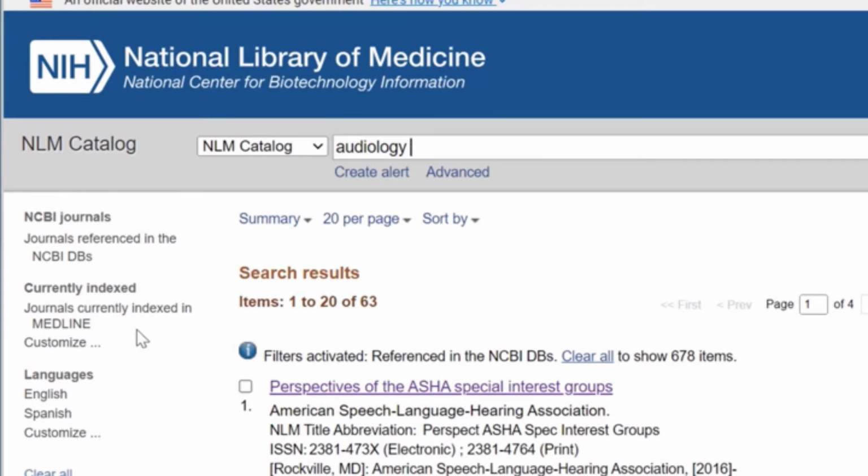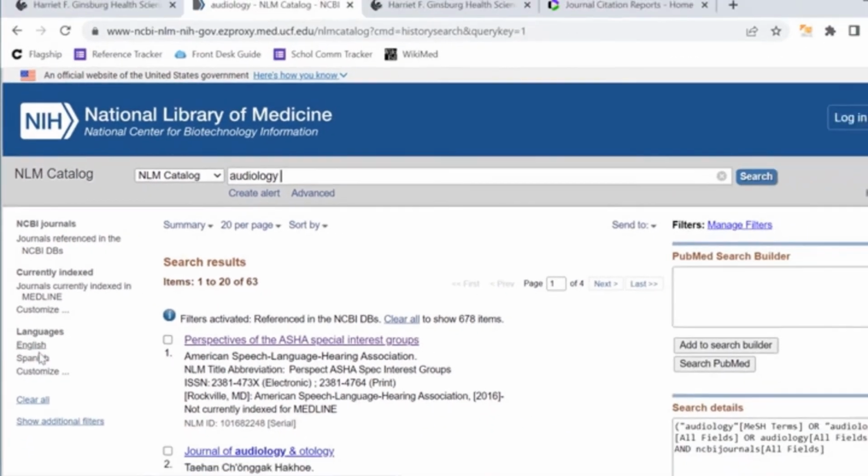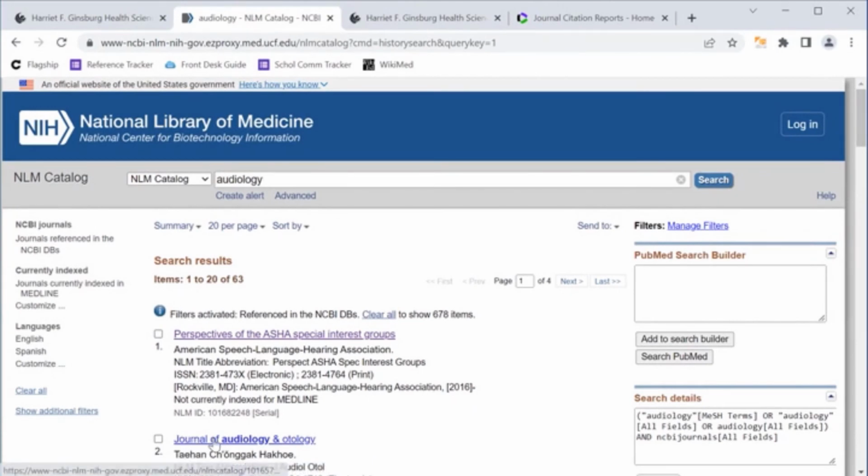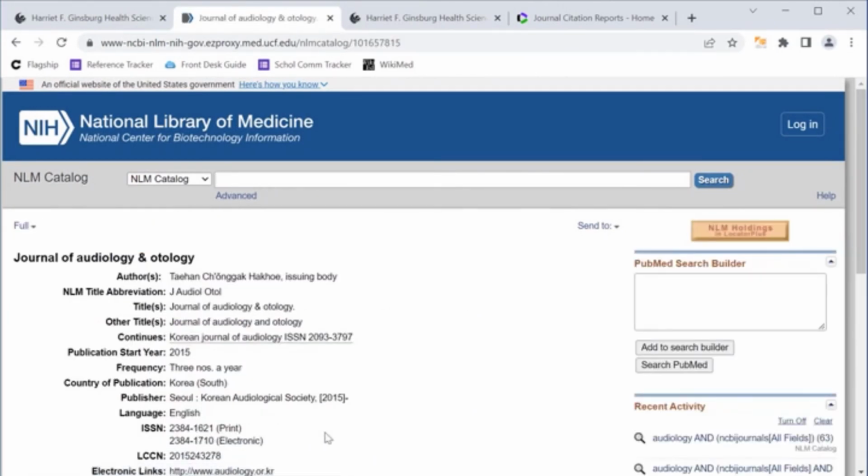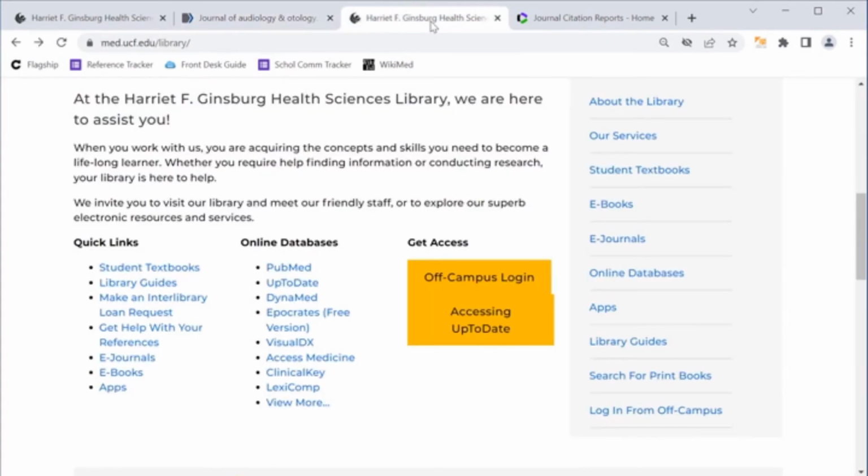You can narrow this down by clicking on journals currently indexed in Medline, or you can click on journals that are published in English. When you find a journal that interests you, click on the title of the journal for more information and for the link to the journal's website. If you would like to find a journal that has an impact factor or is a top ranking journal, go back to the library's website.